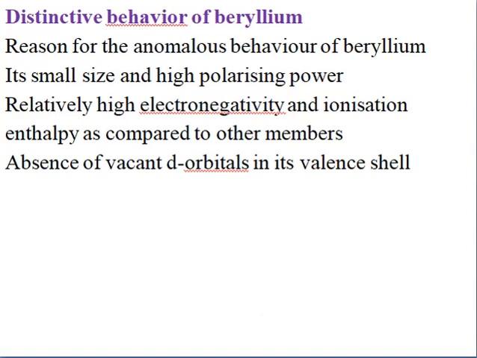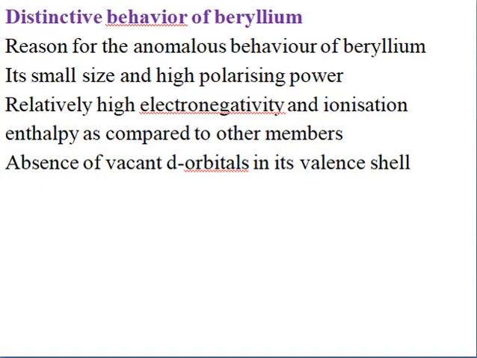And now as usual, the first element will always differ from the other elements in its group, and it also resembles diagonally the element in the next column. So let us see what that is. The reason for the anomalous, different behavior of beryllium: first, because it is smaller in size, it has a high polarizing power and high electronegativity when I compare it to the other elements.